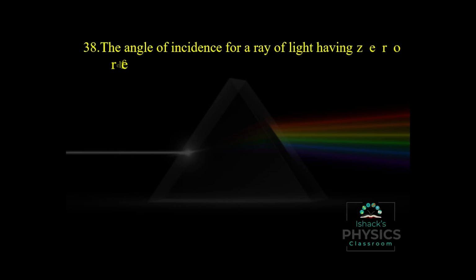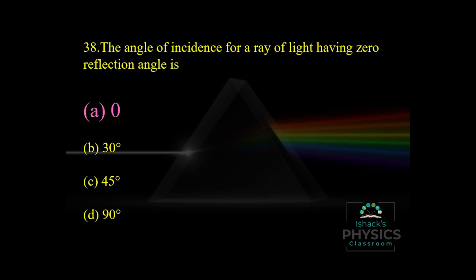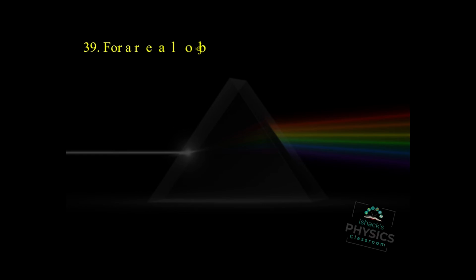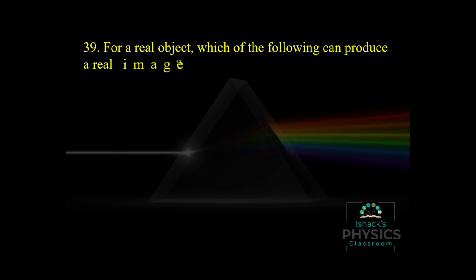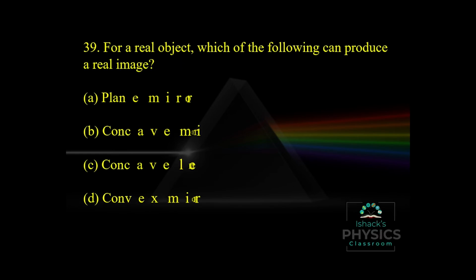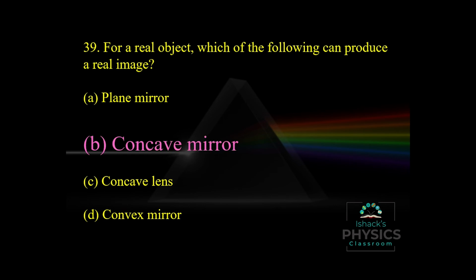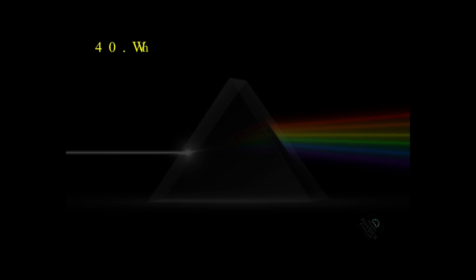The angle of incidence for a ray of light having zero reflection angle is zero, because the angle of incidence and angle of reflection are equal. So i equals 0 and r equals 0. For a real object, which of the following can produce a real image? That is the concave mirror. In case of a plane mirror, a convex mirror and also a concave lens, we get virtual images.